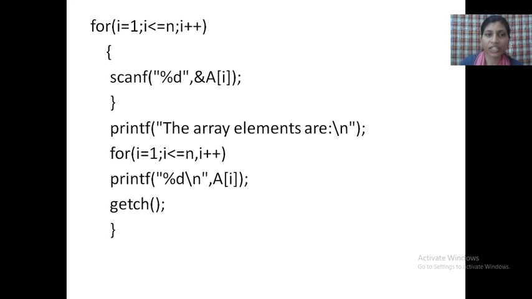If the condition is false, it comes out of the loop and the further part executes.